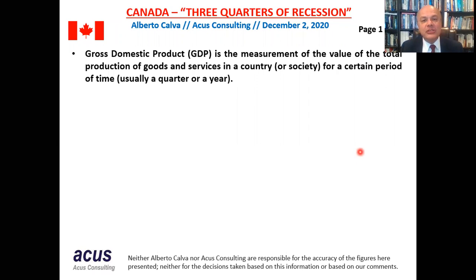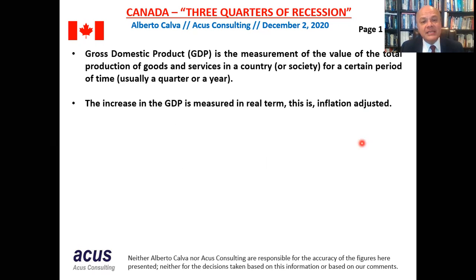First, the gross domestic product is the measurement of the value of the total production of goods and services in a country or a society or for each province for a certain period of time, usually a quarter or a year, even though in Canada we have calculations monthly. The GDP could be similar to the sales of a company or the household income for a family.